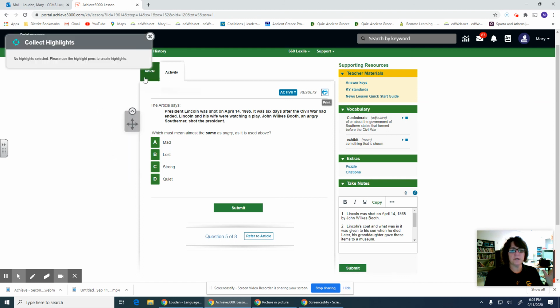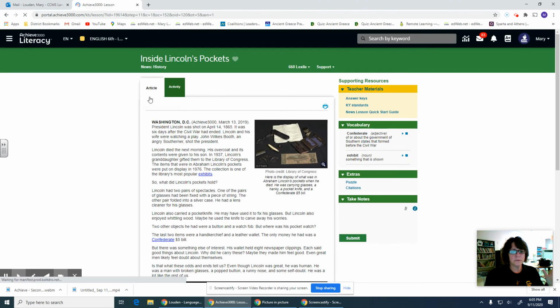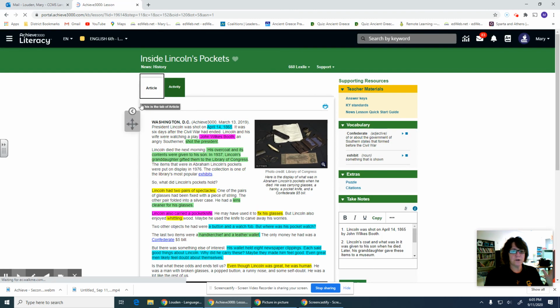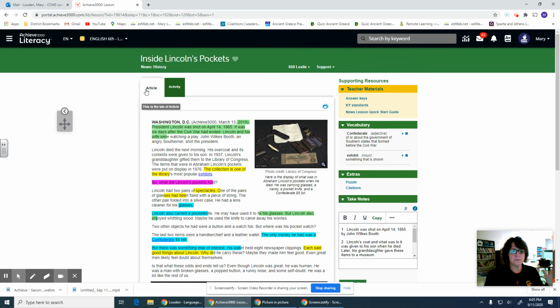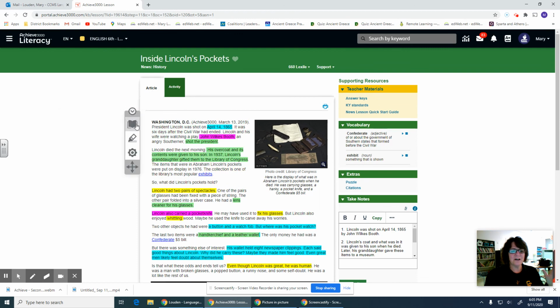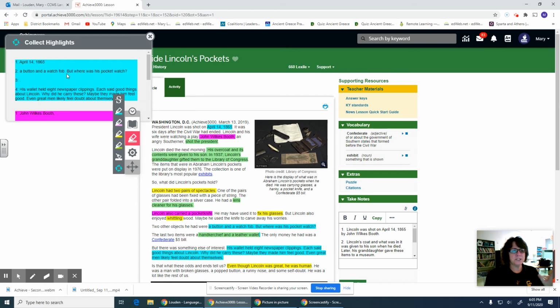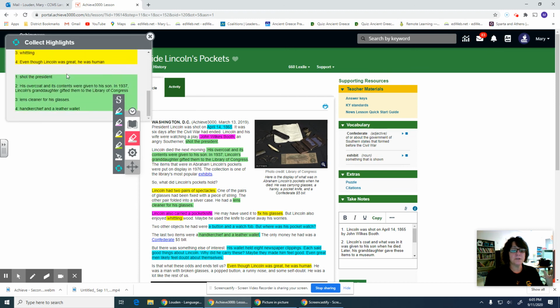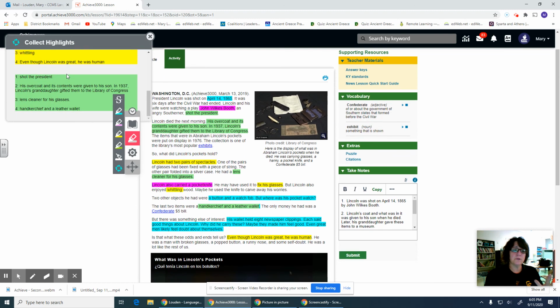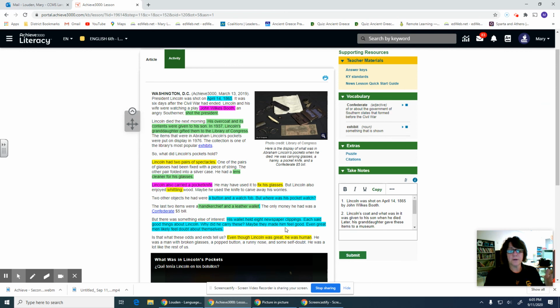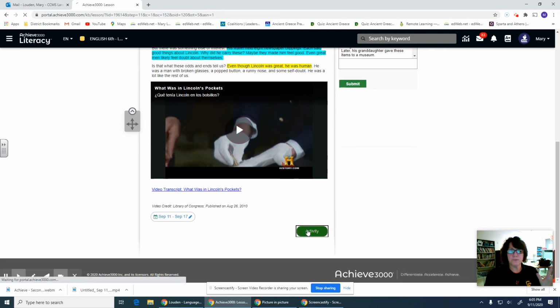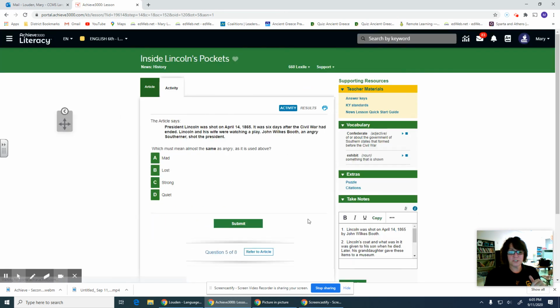If you go back to your article, and click on the highlights and then the little arrow button, it shows you everything you highlighted. So if you didn't want to skim back through the whole article, you could just look at what you highlighted to help you find answers. So that's the process you need to go through to answer all of the questions.